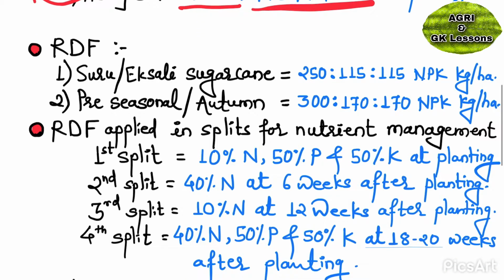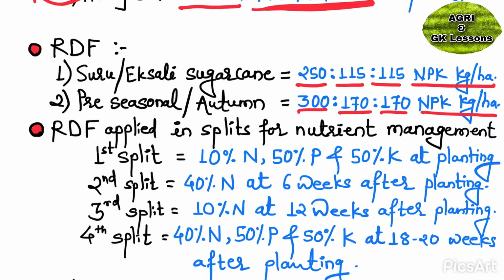Recommended dose of fertilizer for Suru or Eksali sugarcane is 250:115:115 NPK kg per hectare. Next, in pre-seasonal or autumn sugarcane, the RDF is 300:170:170 NPK kg per hectare. The RDF in sugarcane is applied in splits for nutrient management.